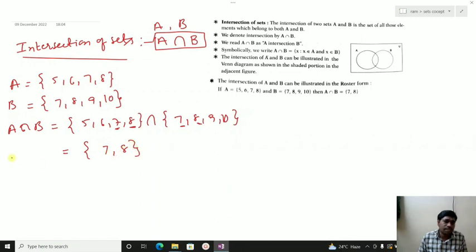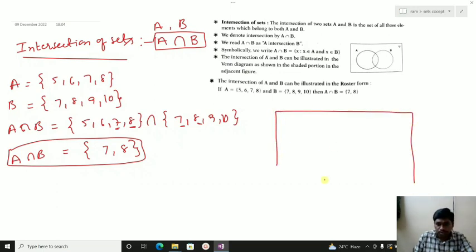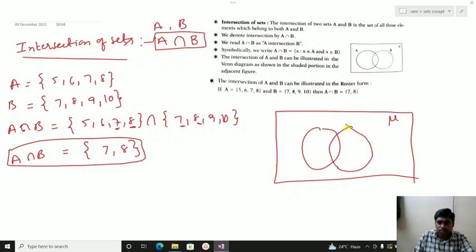This is very easy, every student can do this kind of operation. There is not much difficulty as in roster form to set builder form. Whatever is common, that is the answer. Shading is also done for the common region. This is the universal set, in it there is set A and at the same time set B. The common elements are 7, 8.